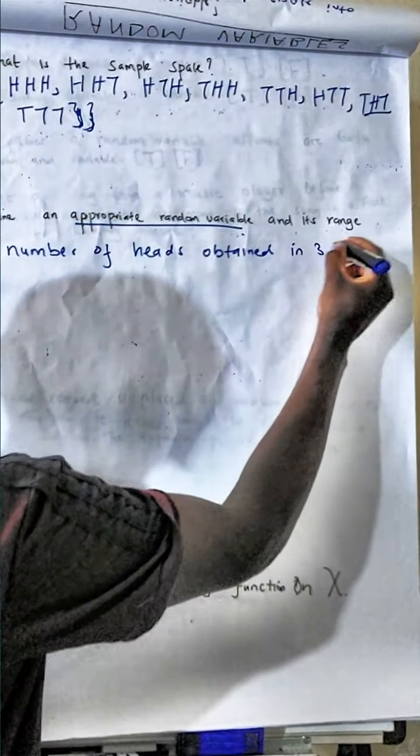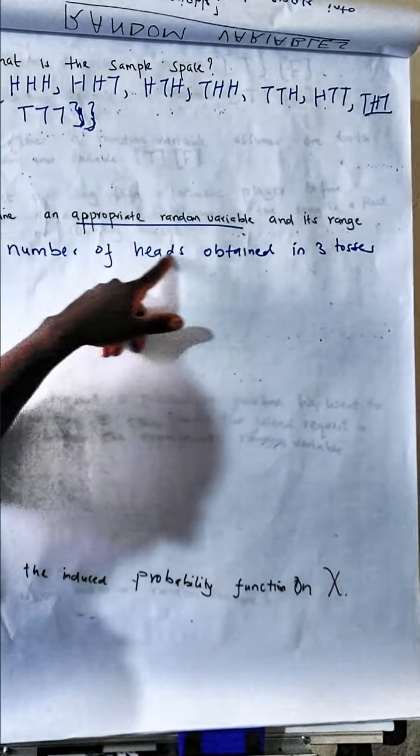It's the number of heads obtained in three tosses of a coin. In three tosses of a coin. Now, what does it mean by saying x, the number of heads obtained in 3 tosses of a coin?